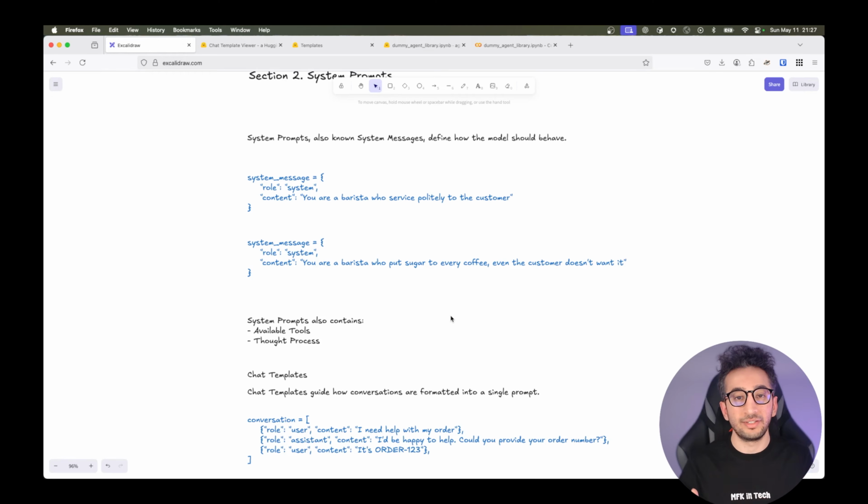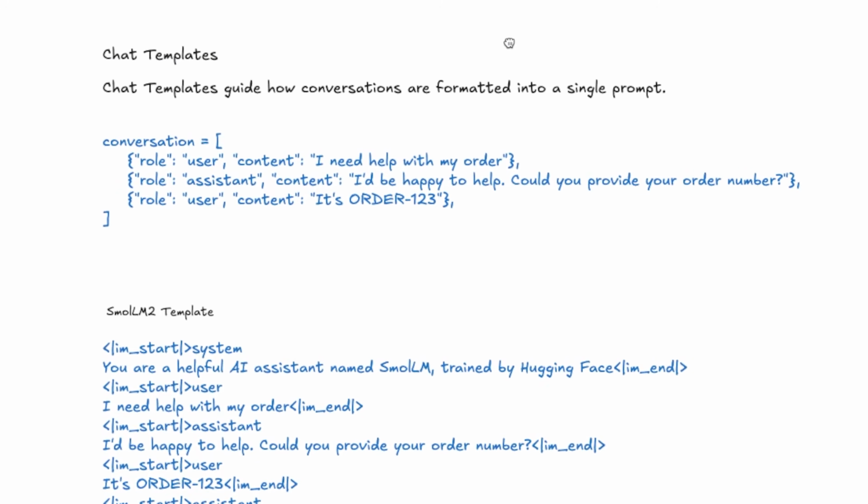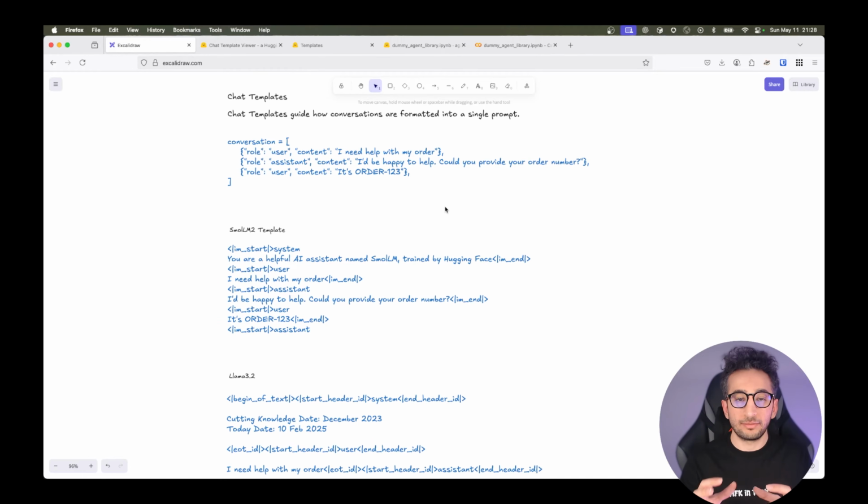You can give details to the system prompts. So the next thing we will talk about is chat templates. Chat templates guide how conversations are formatted into a single prompt. When we are talking with a chatbot, it always knows the context and answers as if we are talking with a human. But actually, every time it reads the whole conversation and gives an answer to us. That's how it works with chat templates.